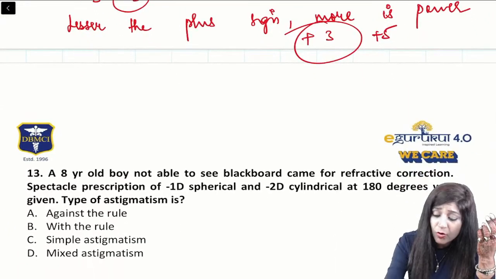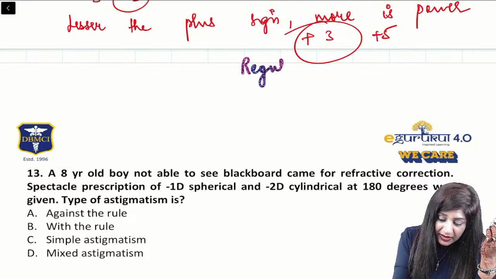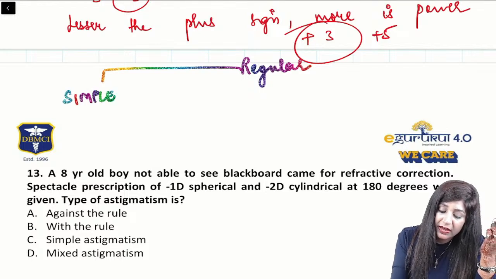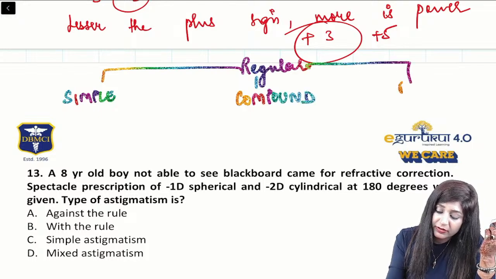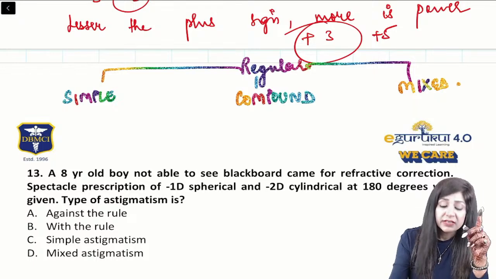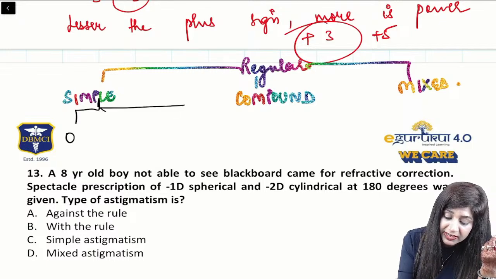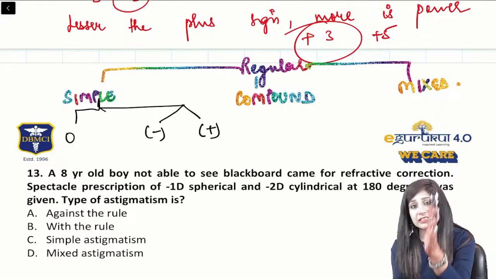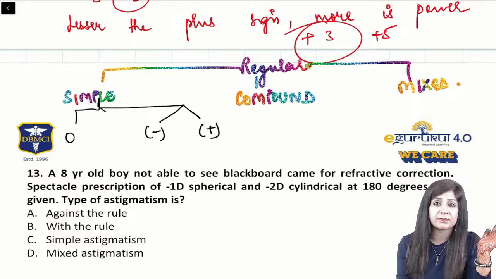Then you should also know that regular astigmatism can be differentiated into simple astigmatism, then compound astigmatism, and then third, mixed astigmatism. Simple astigmatism is simple, as the name suggests. On one side we have zero power, on the other side either minus power or plus power. Okay, so if one side has zero power, then it is simple astigmatism. Zero with minus is simple myopic. One side zero, one side plus, it will be simple hypermetropic astigmatism.